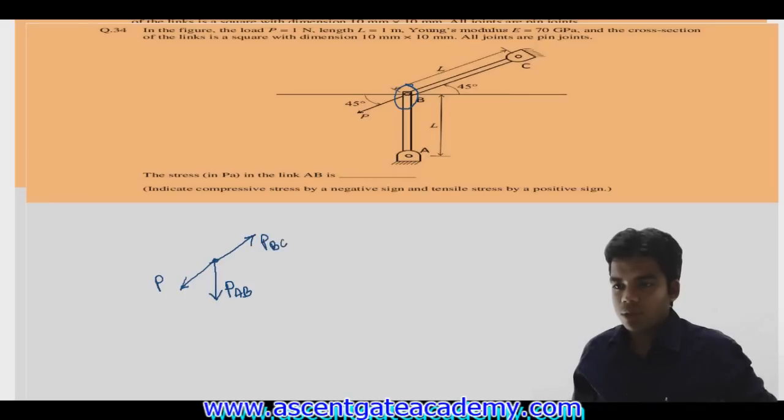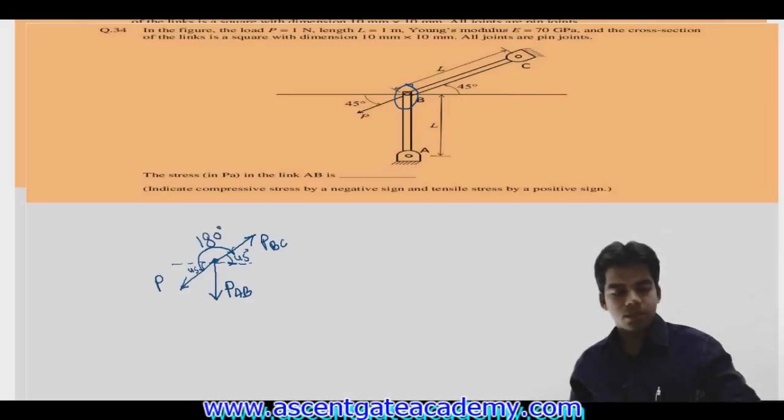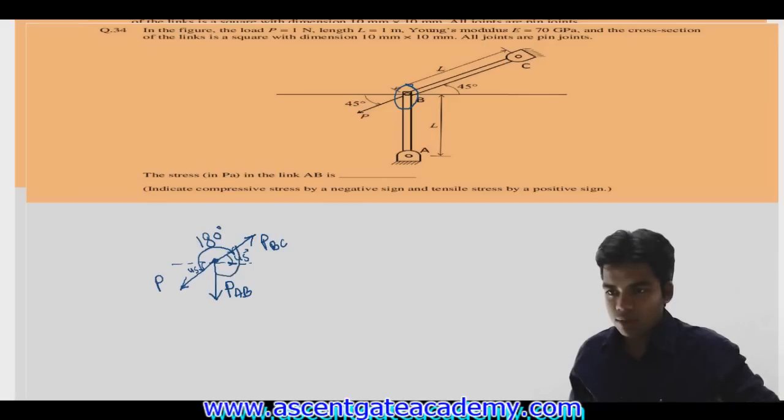This angle is 45 degree, this angle is also 45 degree. So this whole angle will be equal to 180 degree, first thing. Getting this now? Similarly, this angle is 45 degrees, so this whole angle will be equal to 135 degree.